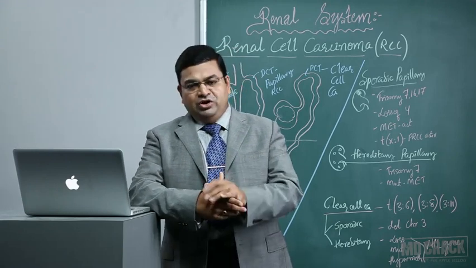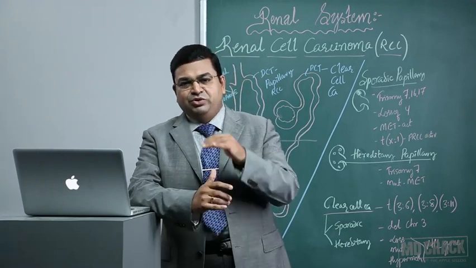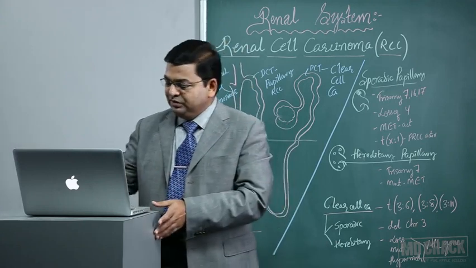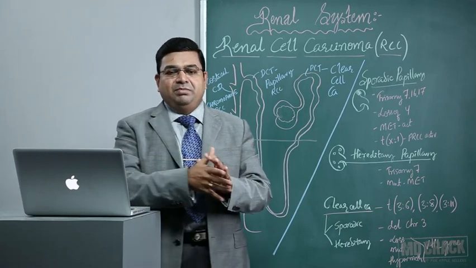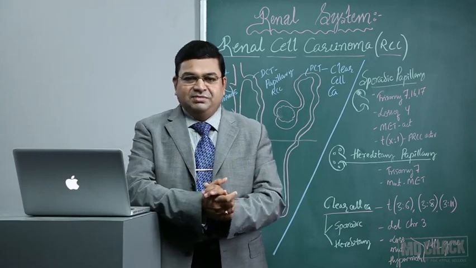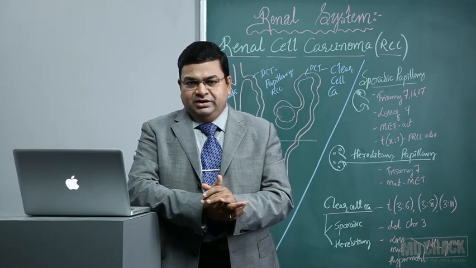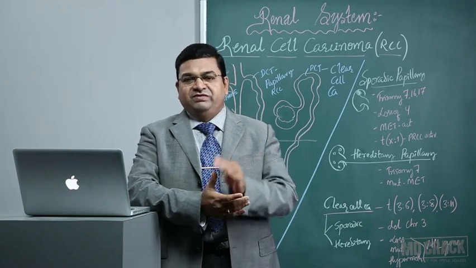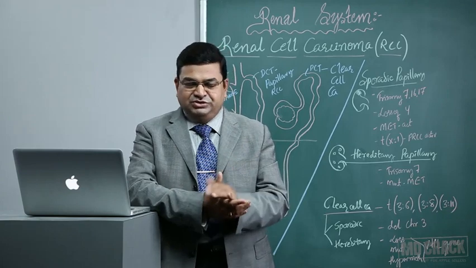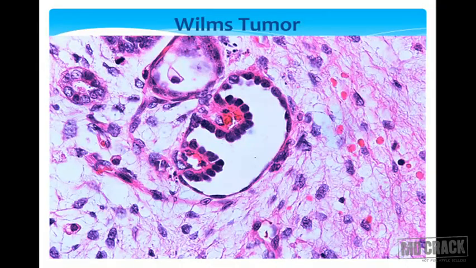It is all due to the Wilms tumor gene mutation, WT1 gene mutation, and usually parents will bring their kids with a complaint of a per abdominal mass. Once you examine, you come to know that the child has a kidney tumor. If you investigate further, you will come to know that it is a Wilms tumor. So this is an abortive tubule. You see that tubules and abortive glomeruli are formed here. This is a mesenchymal component.